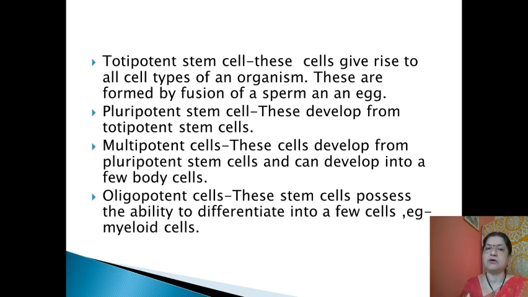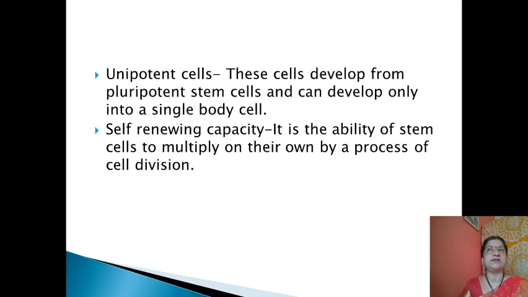And the last one is the oligopotent stem cell type. So oligopotent stem cells possess the ability to differentiate into a few cells. For example, myeloid cell. So what does myeloid cell mean? The myeloid cell is the cell type involved in the immune system and which includes granulocyte type cells. So oligopotent stem cells have the ability to differentiate into a few cell types, that is, the myeloid cell type. What is unipotent cell?